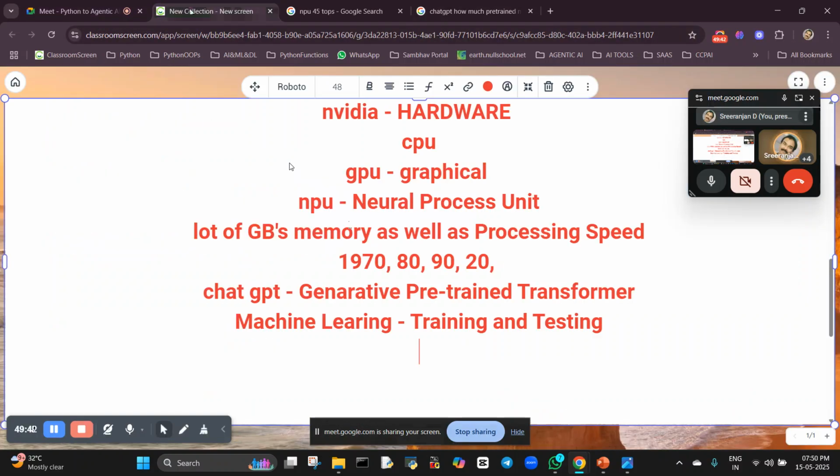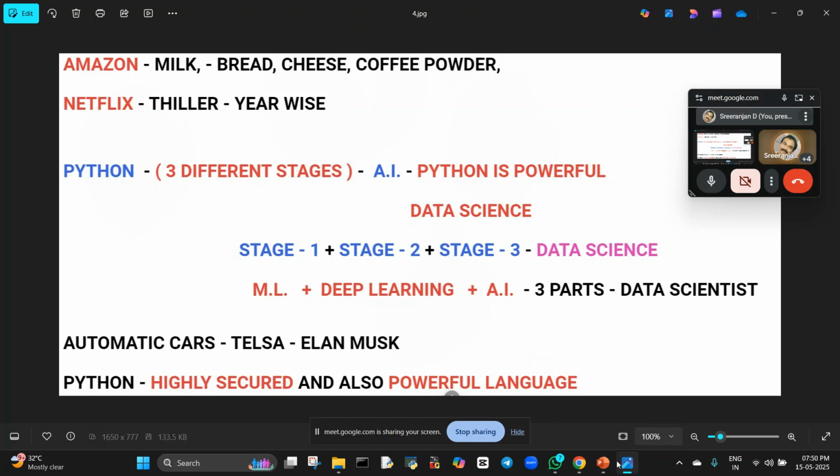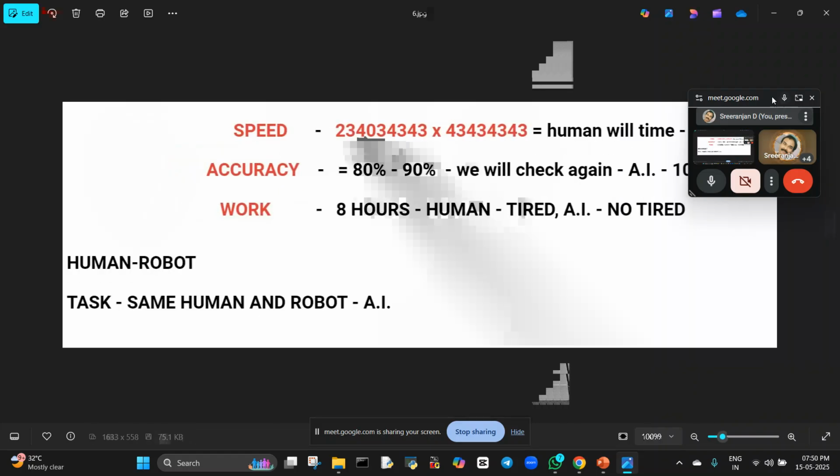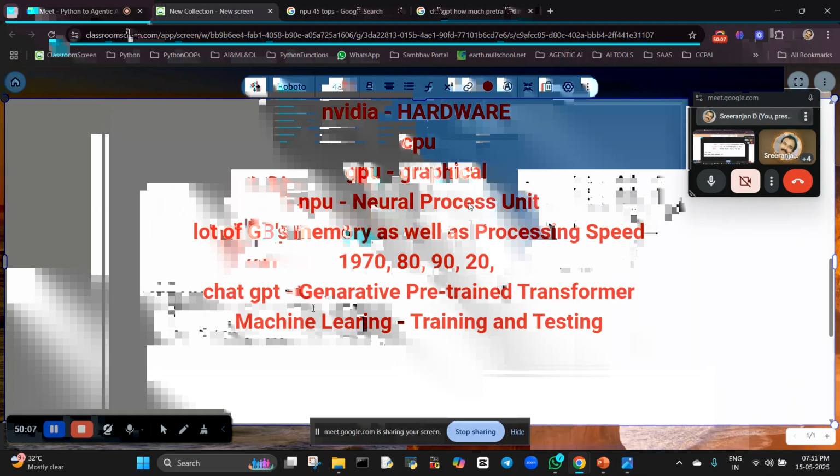So wherever Python is there, artificial intelligence will be there. Knowingly or unknowingly, we are going to use artificial intelligence, coming from Python to artificial intelligence. Stage 1 is machine learning, stage 2 is deep learning, and then artificial intelligence. The combination of these three stages will be called data science. And one more example I'm going to give you.